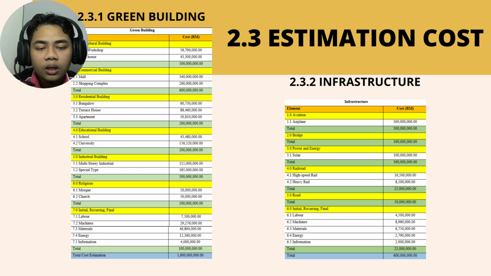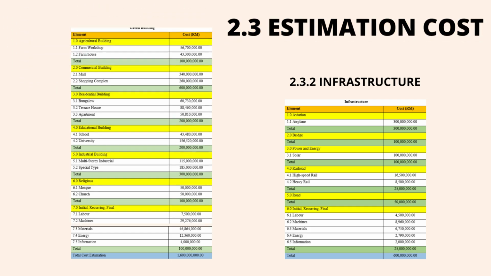So moving to infrastructure, we have aviation, which is airplane with 300 million ringgit. We have bridge 100 million ringgit. Power and energy, we have solar 100 million ringgit. Then railroad with high speed rail and heavy rail, the total cost for railroad is 25 million ringgit. Road, we have 50 million ringgit, and initial, recurring, and final, the total cost is 25 million ringgit. So the total cost estimation for infrastructure is 600 million ringgit. So moving to the next slide.